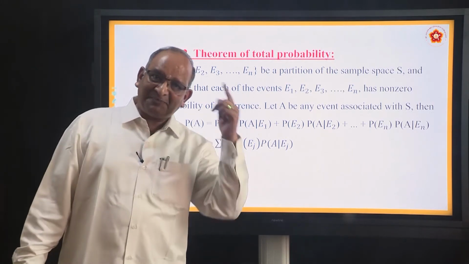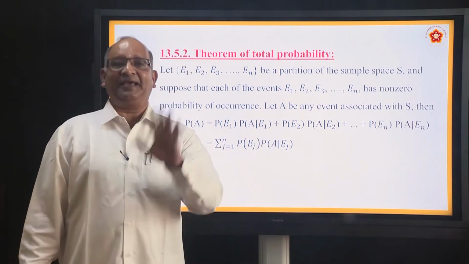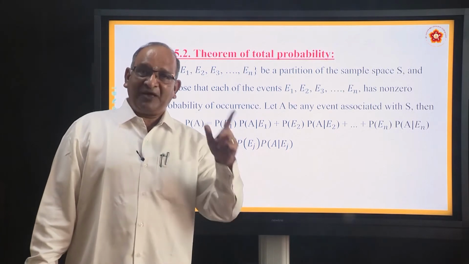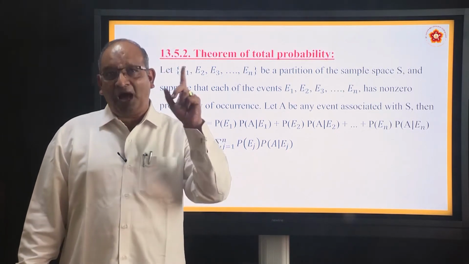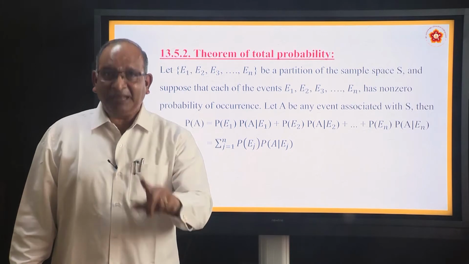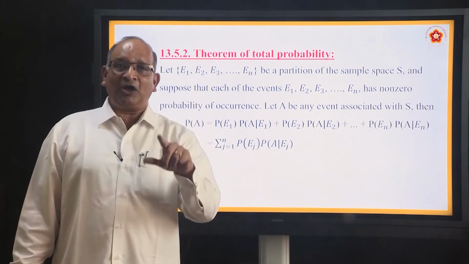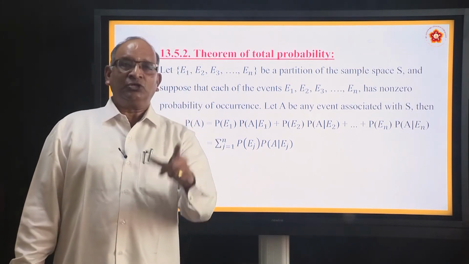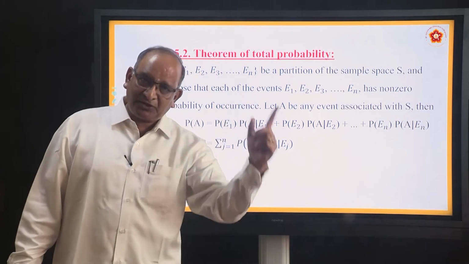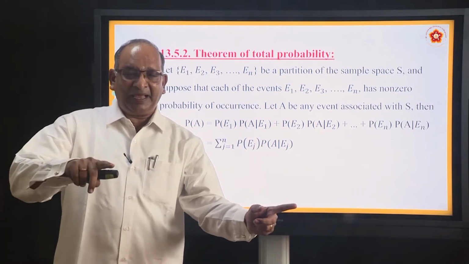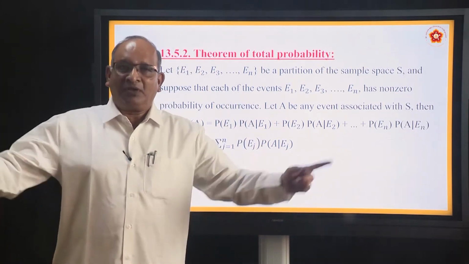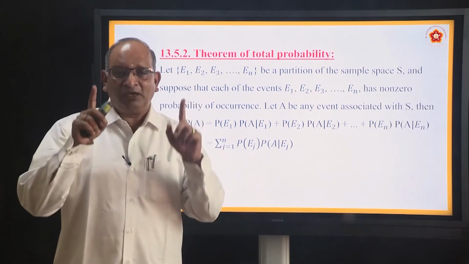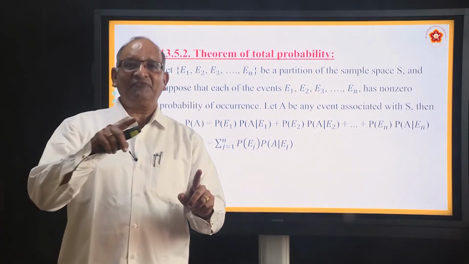So a prime number is present there, a prime number is present here. So if I want to know the probability of a prime number, and I call it A, that is A with respect to E1, that A with respect to E2, club both of them, that is called the total probability of A.